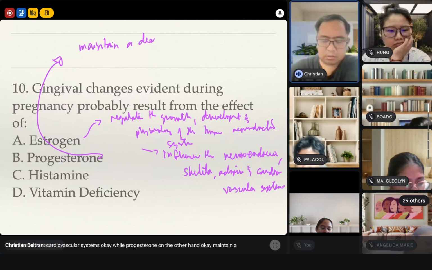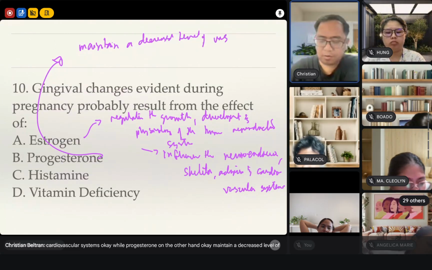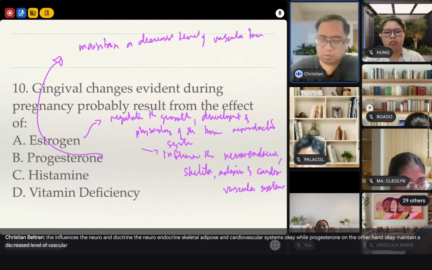maintain a decreased level of vascular tone in the myometrium.